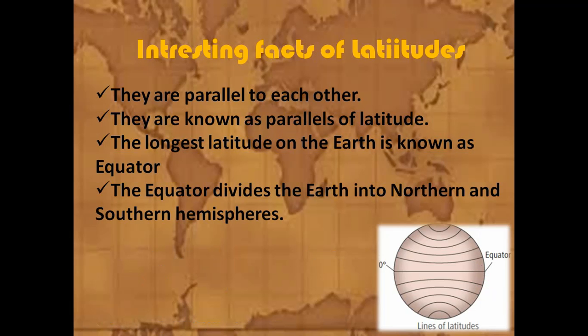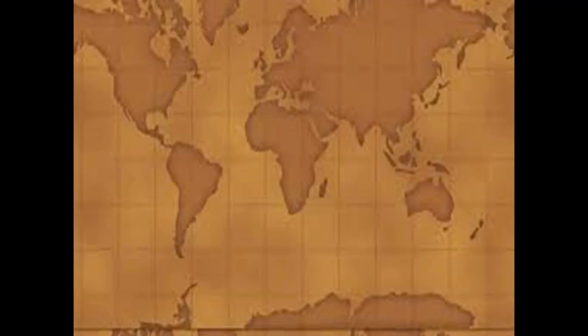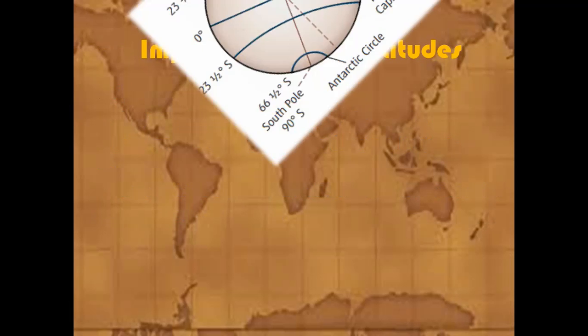Let's read once again. The lines are parallel to each other and the longest latitude is equator, and the equator divides the earth into northern and southern hemisphere. Okay, understood? Then next, important lines of latitudes.